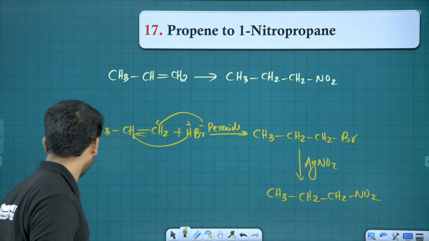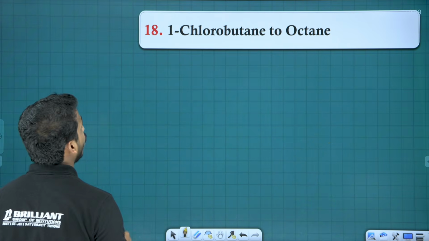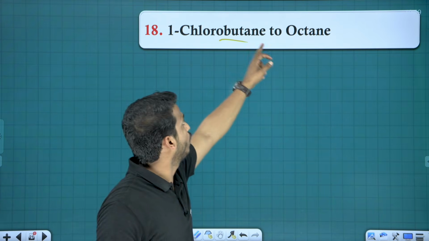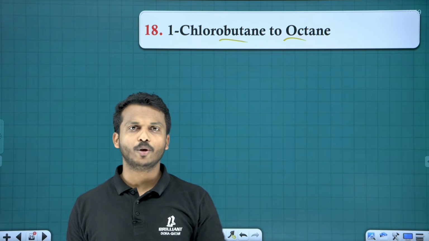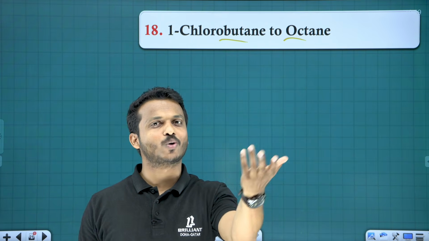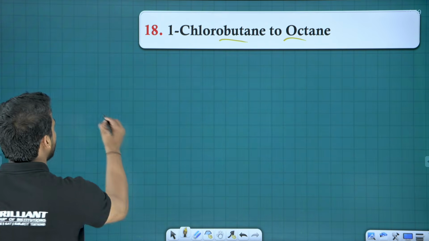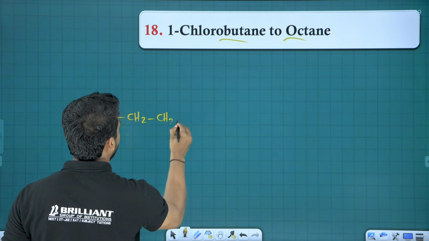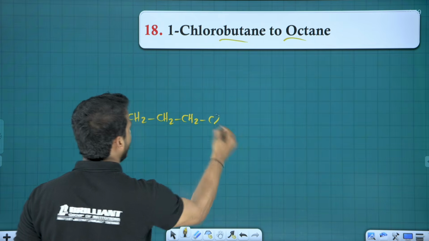Okay, don't forget. And 1-chlorobutane to octane. I think it's very clear from that name itself. But you have to make it octane. But 4 carbon, octane 8 carbon. So what is that? Wurtz reaction. So 1-chlorobutane is this one.